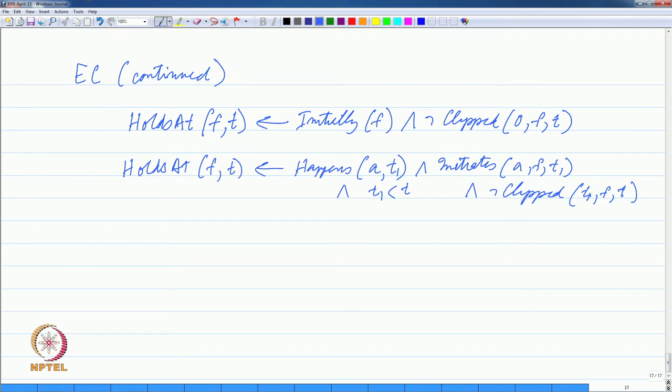So, this is a subset of the event calculus that we are interested in, and we will just call this SC, which stands for simple event calculus. So, this set of statements including the clipped statement, we will call a simple event calculus statement. These are the rules of the language that allow us to make inferences essentially.